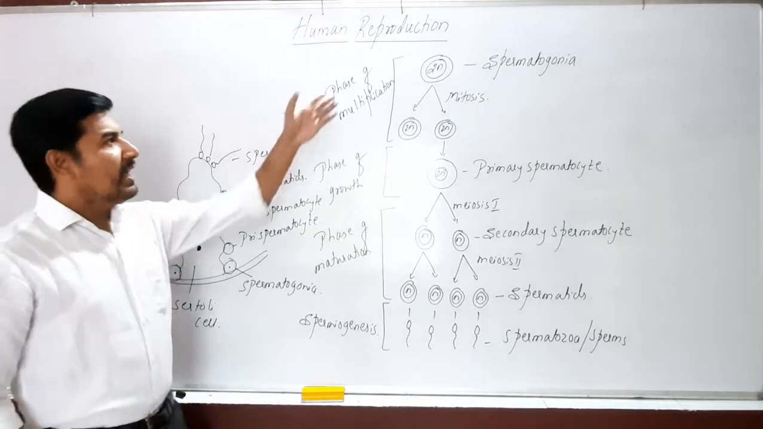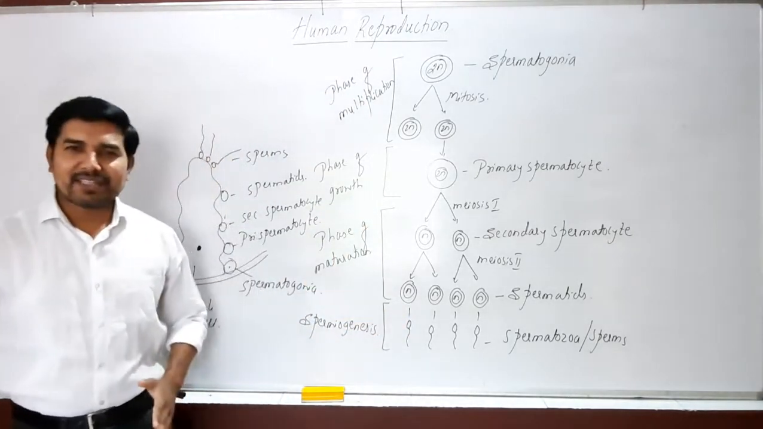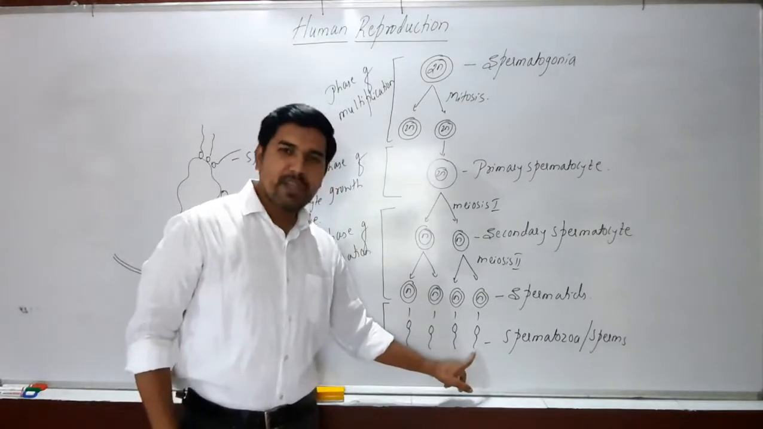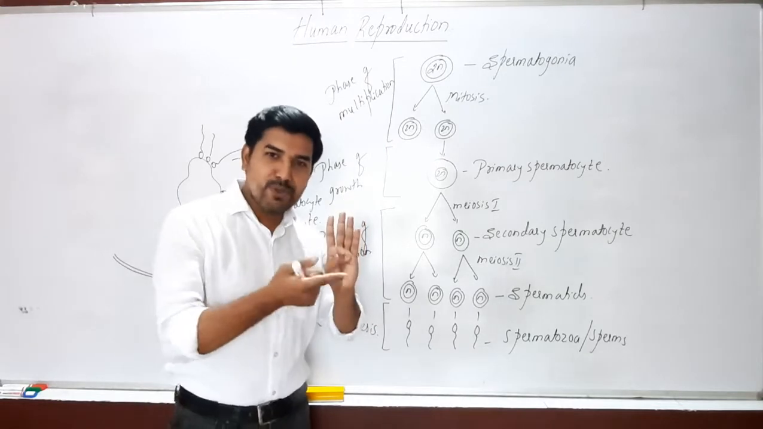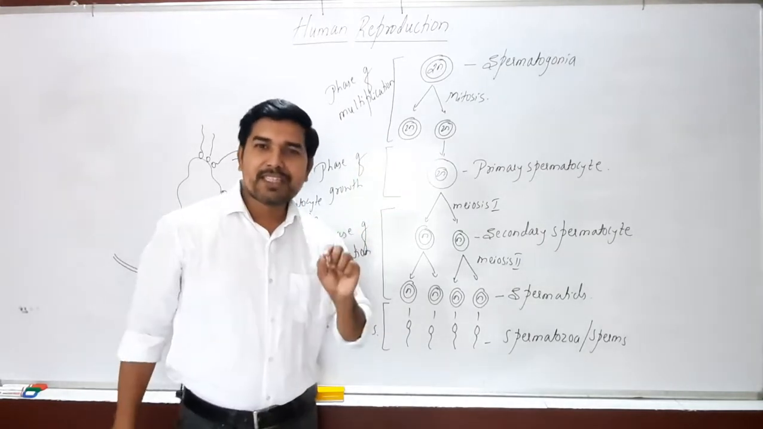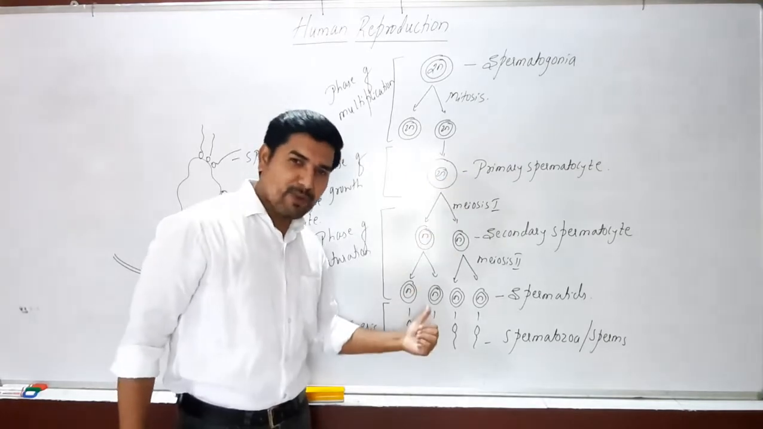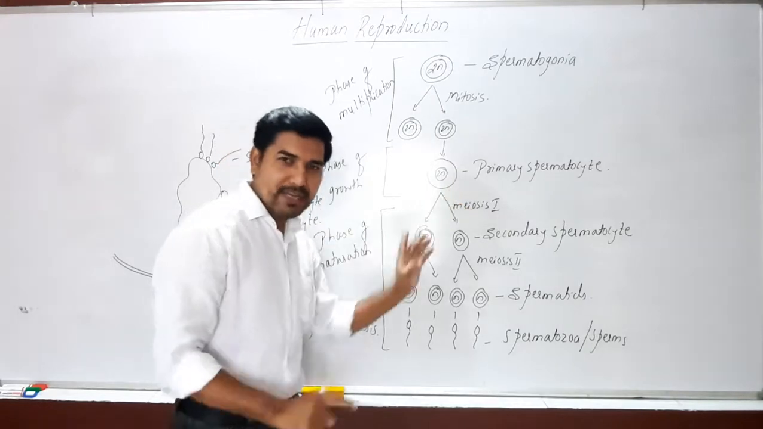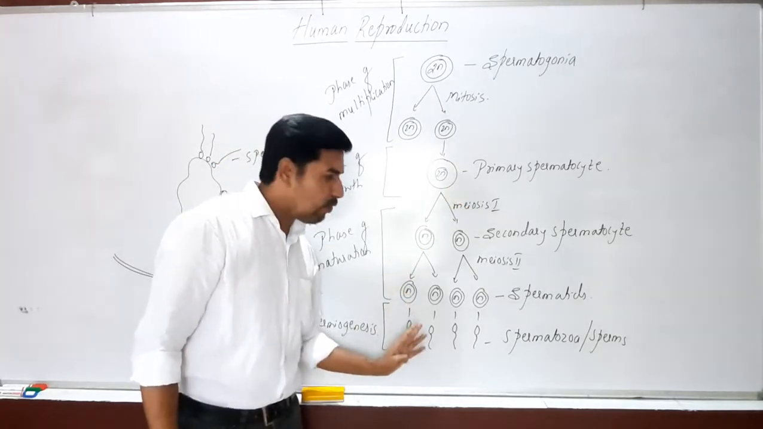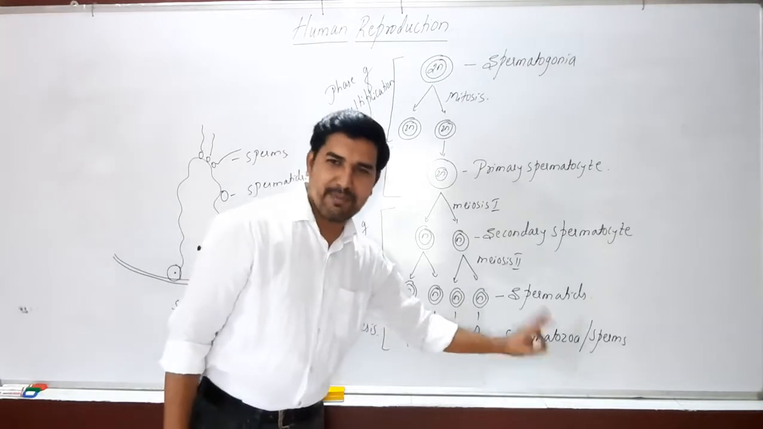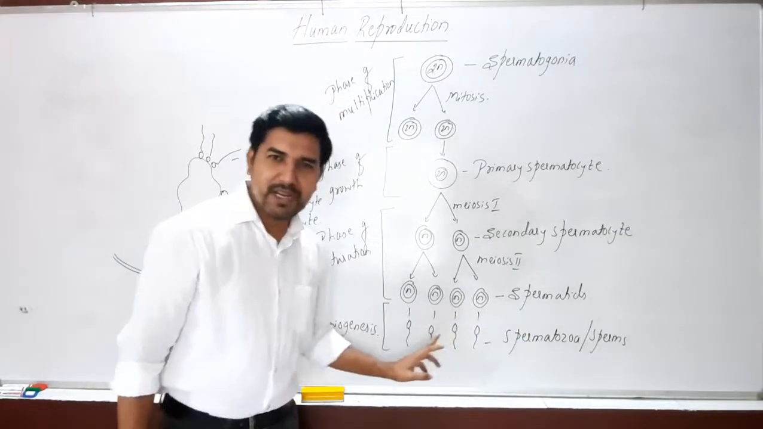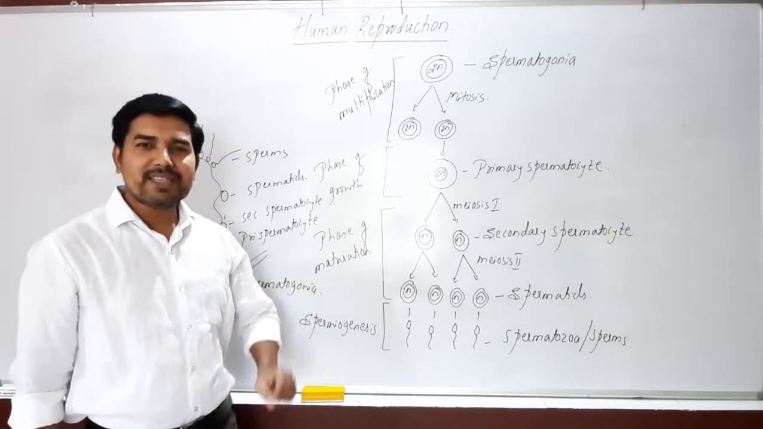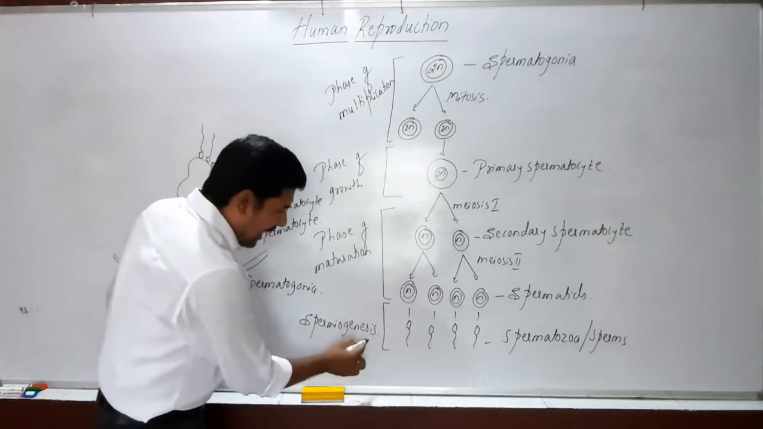Okay, now at the end of spermatogenesis, how many functional sperms are produced? Count them: 1, 2, 3 and 4. There are 4 functional sperms produced during the process of spermatogenesis. From one primary spermatocyte, how many sperms? 4 sperms or 4 spermatozoa are produced, meaning the same. So this is regarding the process of spermatogenesis.